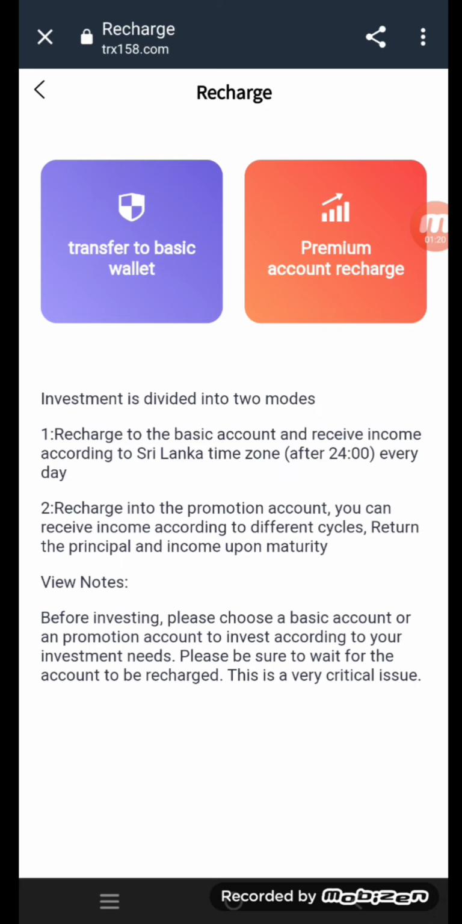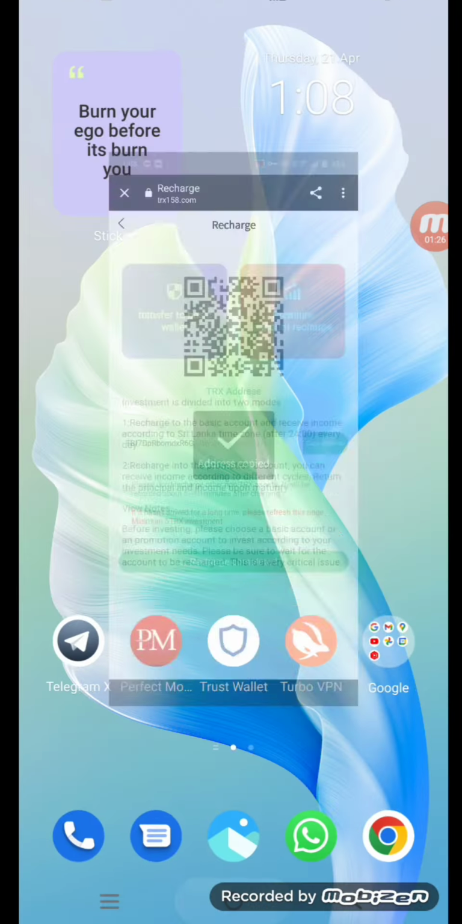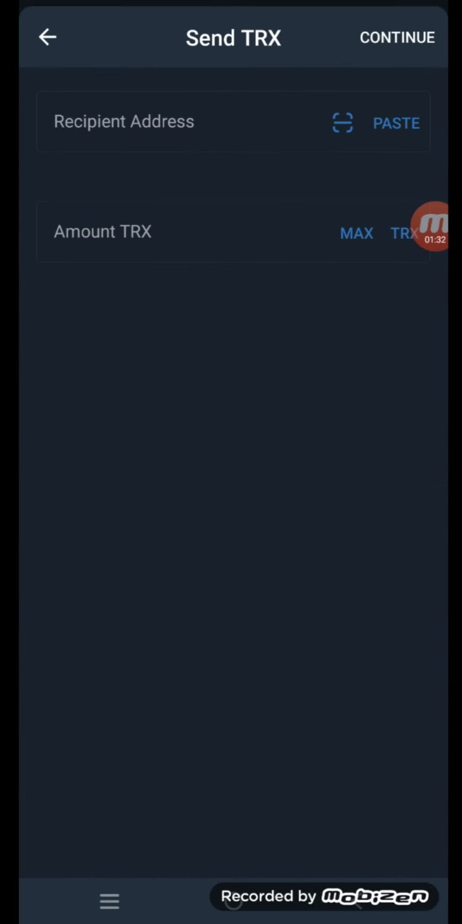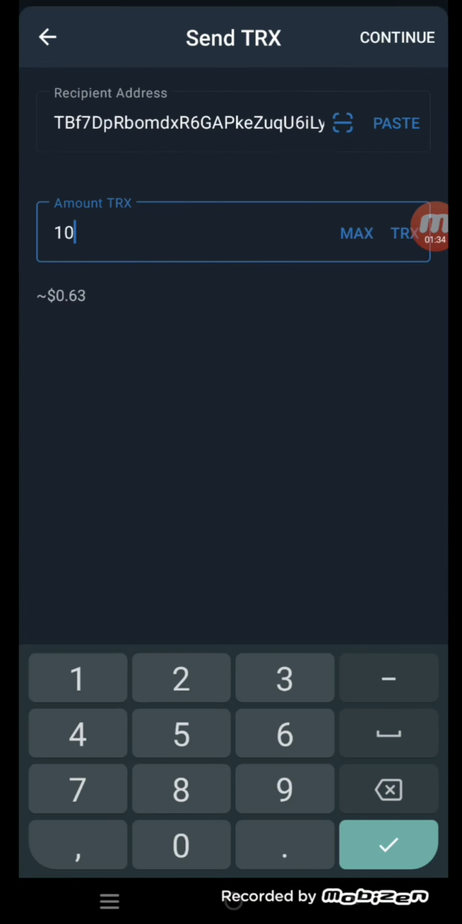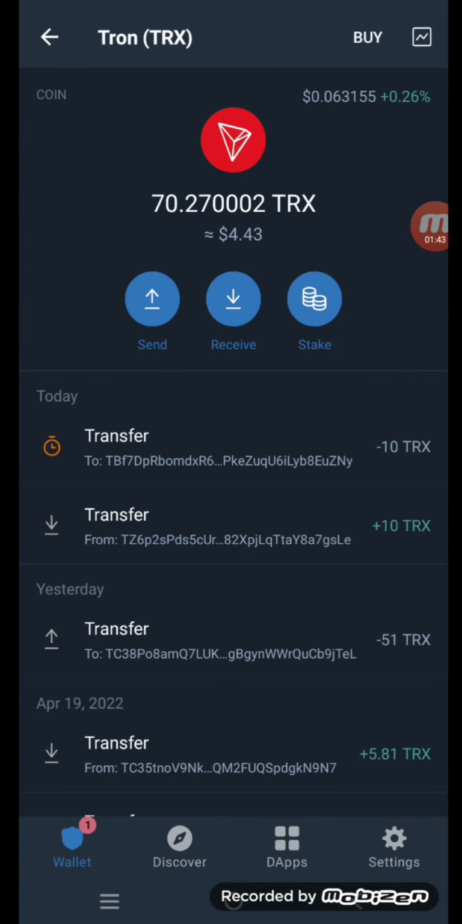Please be sure to wait for the account to be recharged. This is a very critical issue. So click on transfer to basic wallet and you can copy this wallet address. Now go to your own wallet, that is Trust Wallet. So click on the Tron button, click on the send button, paste your address, and 10 TRX is deposited from here. As you can see, whenever 10 TRX is deposited from here, then I will tell you how you can withdraw your money in this website.